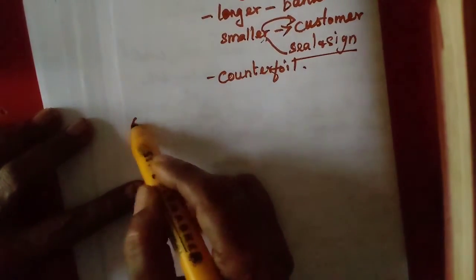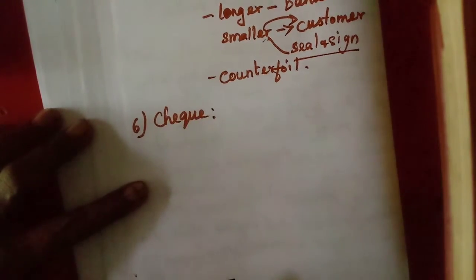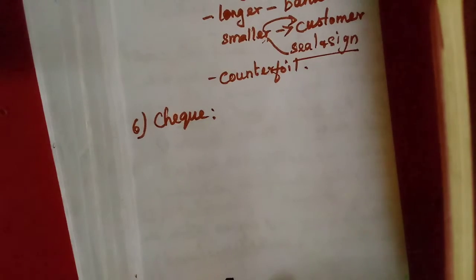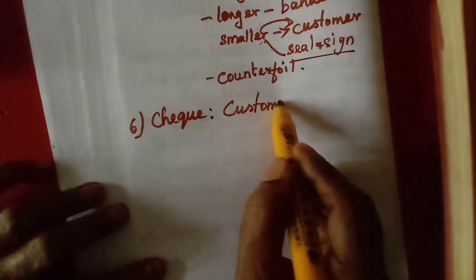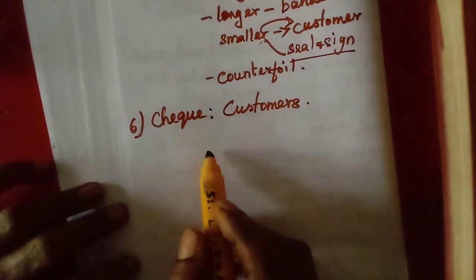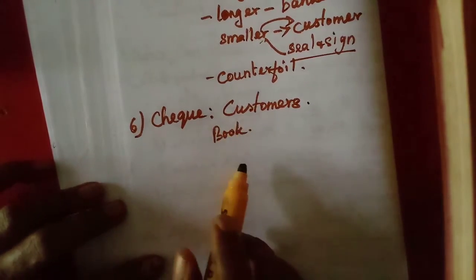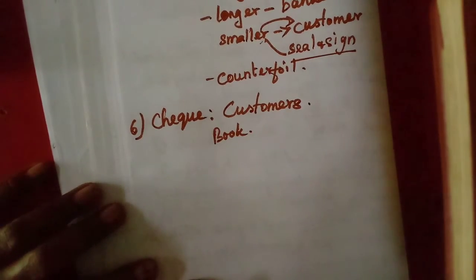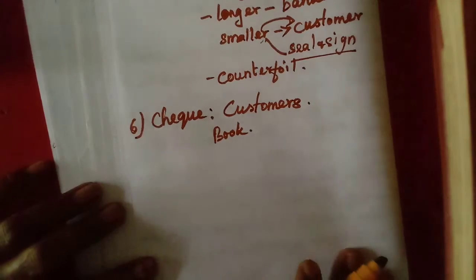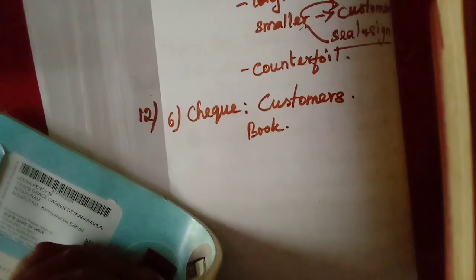Related to bank, the next one is check. Everybody knows this, isn't it? Check is issued by the bank to its customers as per their demand. If they demand, they will give us a checkbook, around 25 or 50 leaves. I will show you the checkbook, I have it with me.